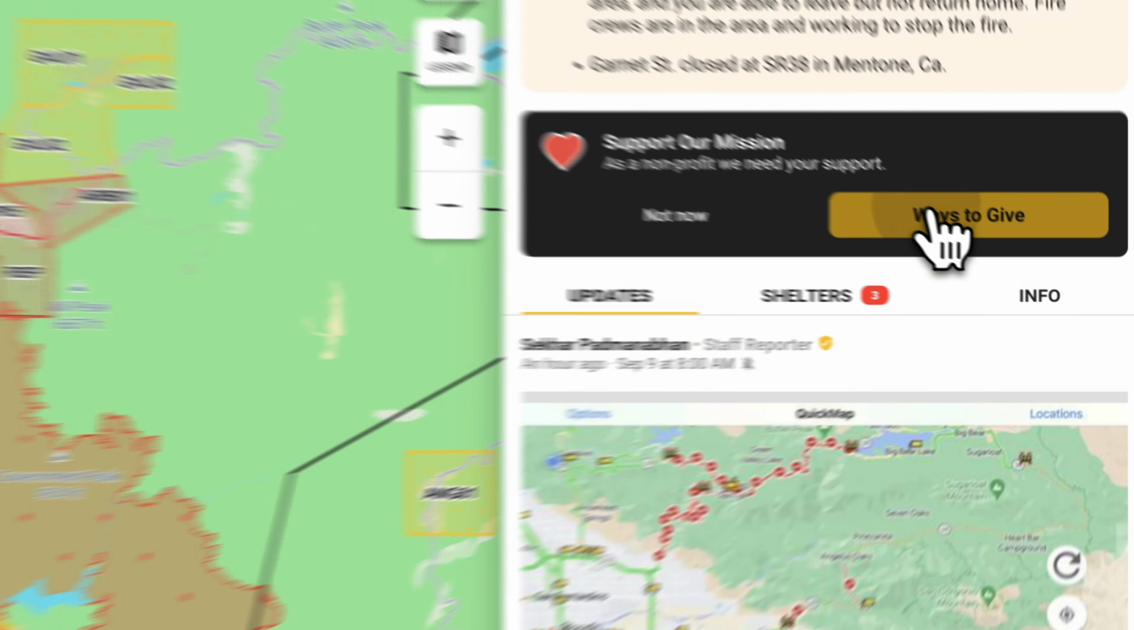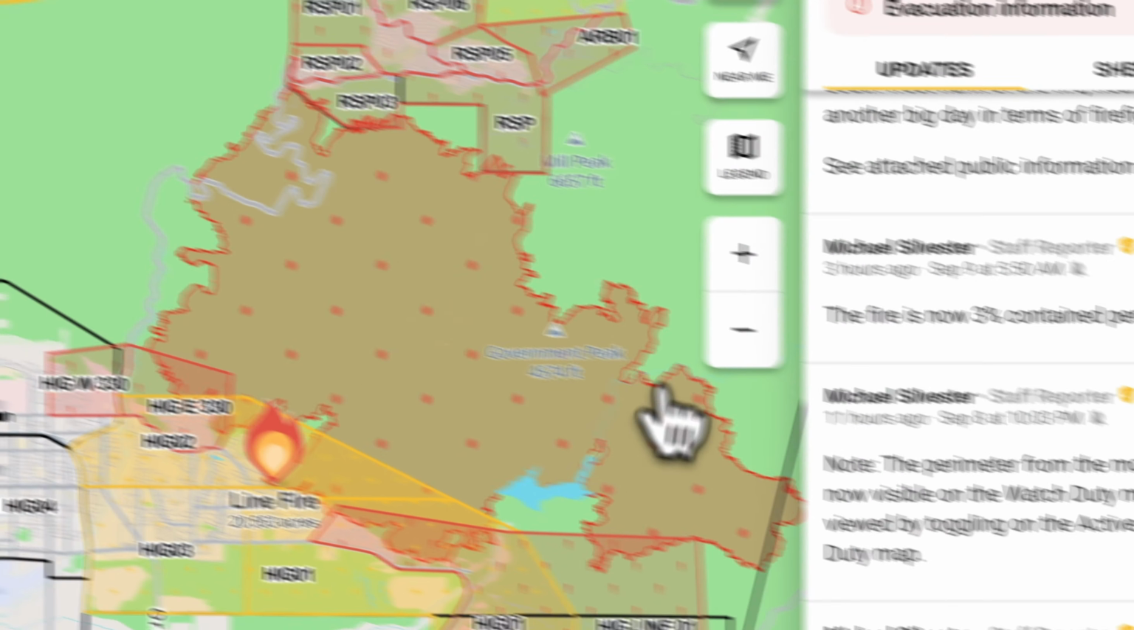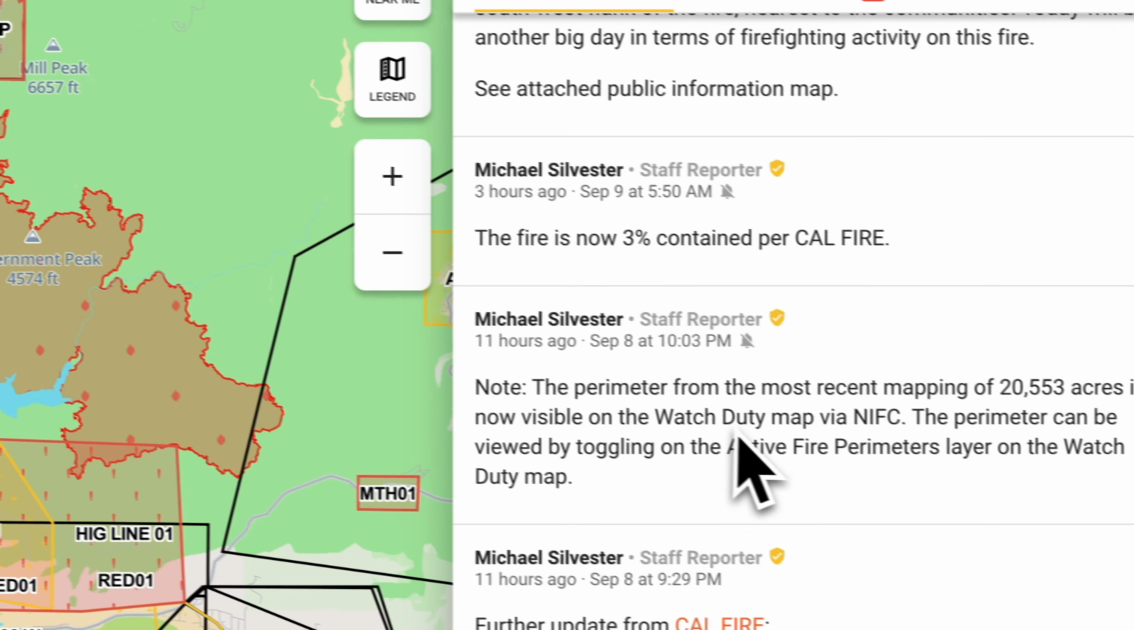Worth mentioning too, I mentioned this was a nonprofit. You can use this for free. If you want to support them, you can donate, or you can just get a membership, which gets you some extra features. And if you're a professional land manager or firefighter, you can get a more hardcore subscription there as well. But what I'm showing you right here is all free.